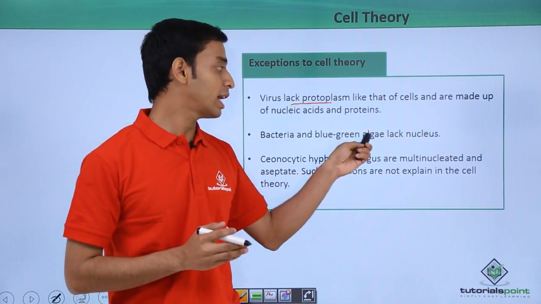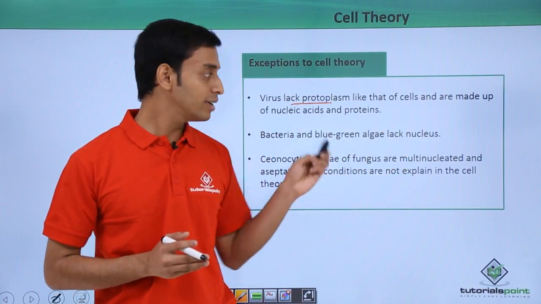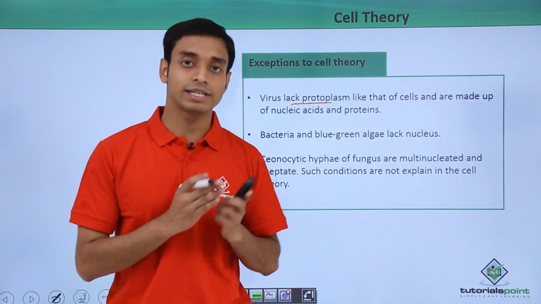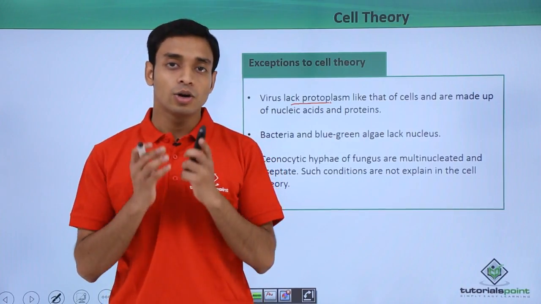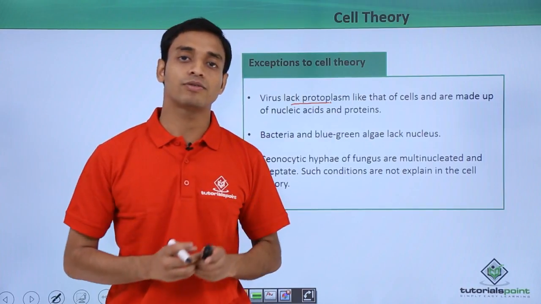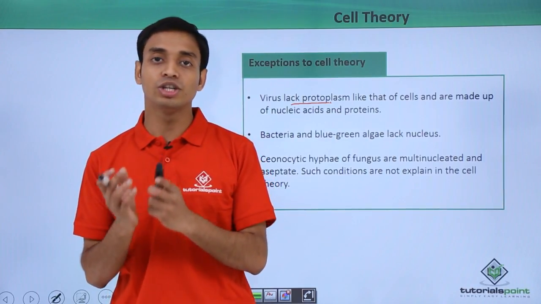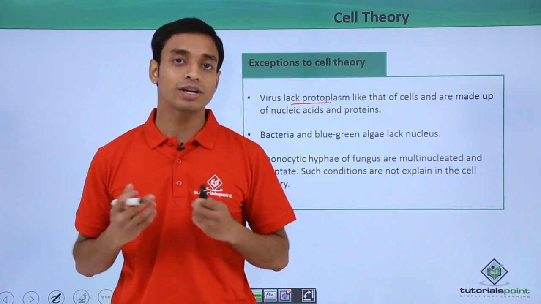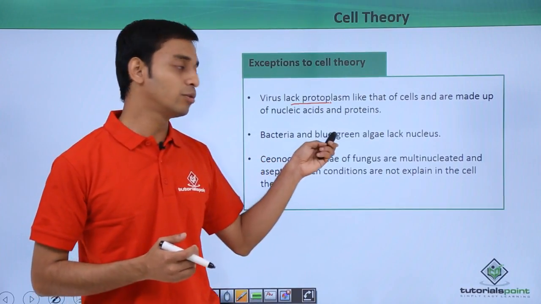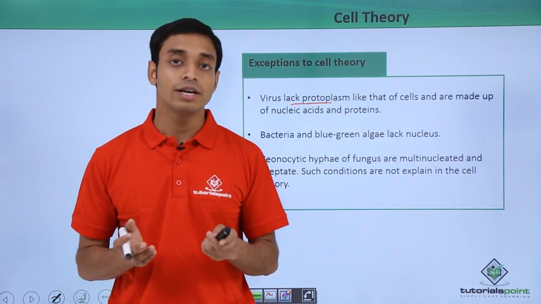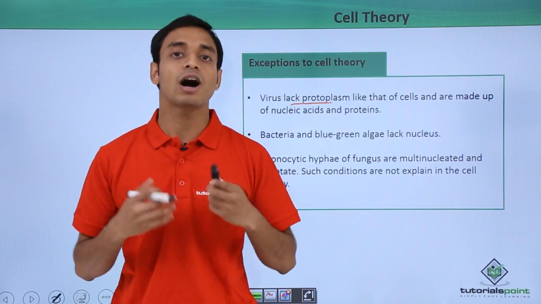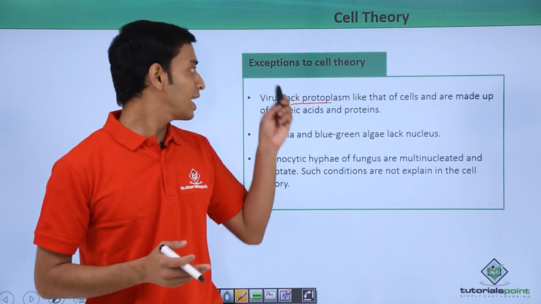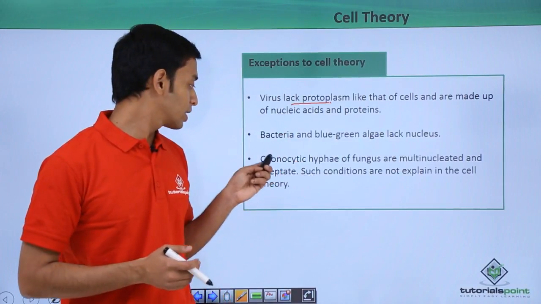Bacteria and blue-green algae lack a nucleus. Previously we discussed that the cell theory states that new cells are formed from the old ones, from the nucleus or cytoblast. But what about organisms like bacteria and blue-green algae which do not have a nucleus? They also have parental cells and give rise to new daughter cells. Then how are they dividing? So this was an exception to the cell theory.